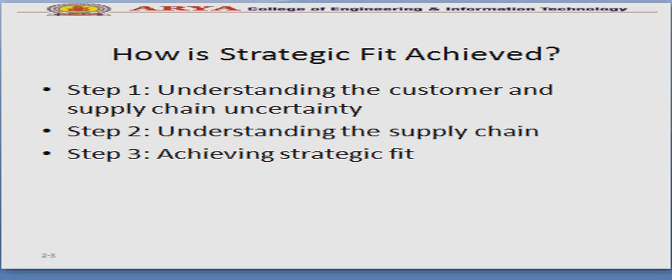It can be economic, political, or any other kind, like the lockdown sometimes, as you can see currently. So the uncertainty is there. Then you have to understand the supply chain, whether it is very fast or slow, or how responsive, and then achieve strategic fit.